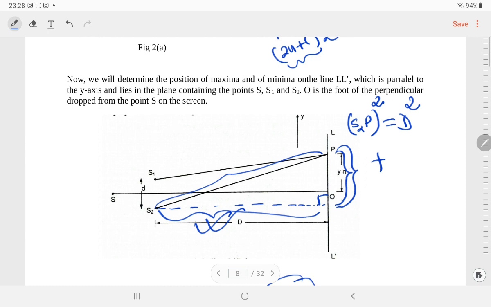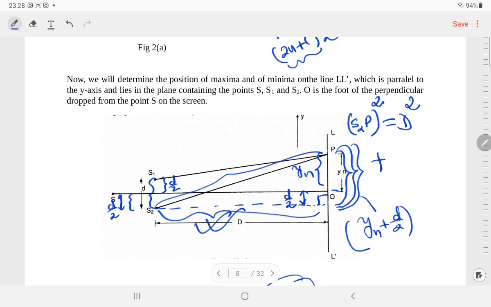This whole thing is d, so this is d by 2 and this is d by 2. If this is d by 2, that means this much is also d by 2 and this much is yn. So the whole thing will be yn plus d by 2, whole square.